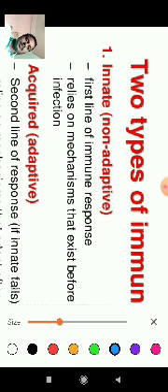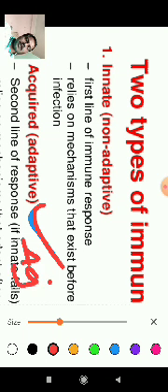The second type is slightly different from natural immunity, and we call it adaptive immunity. What is the meaning of adaptive immunity? After antigens enter our body, our immune system produces antibodies based on the antigens.